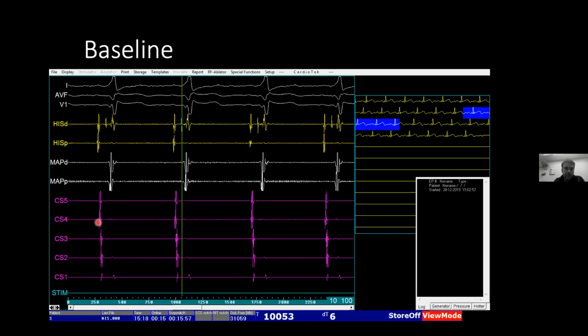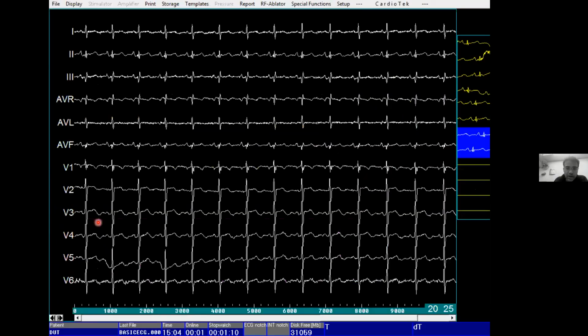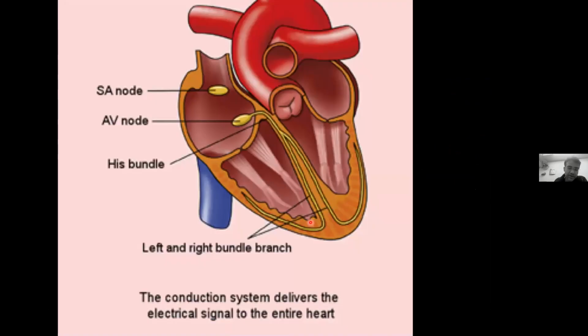I'll go back to this slide and give you an idea. In around 50 to 70% of the general population, we have a normal VA conduction, even in the general population who do not have tachycardia. In them, the VA route will be a central activation, like AV conduction.